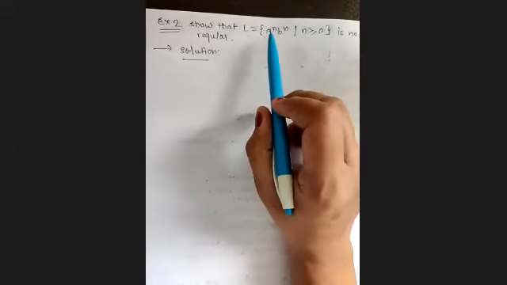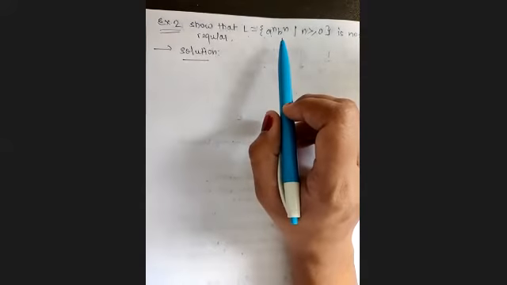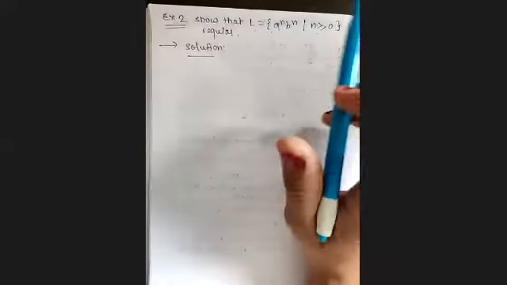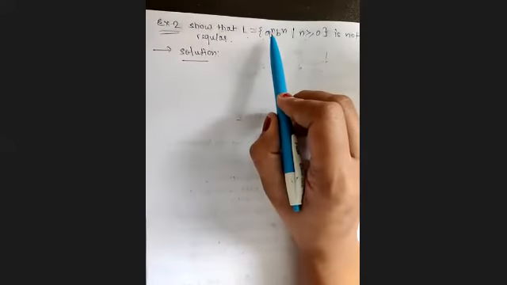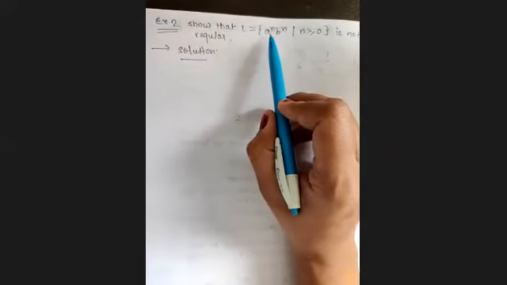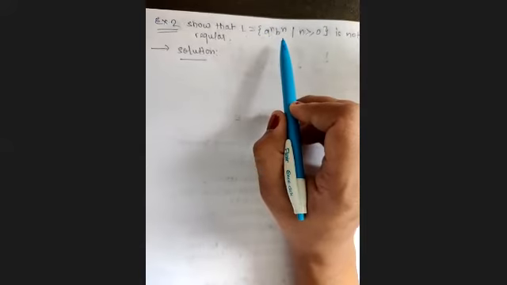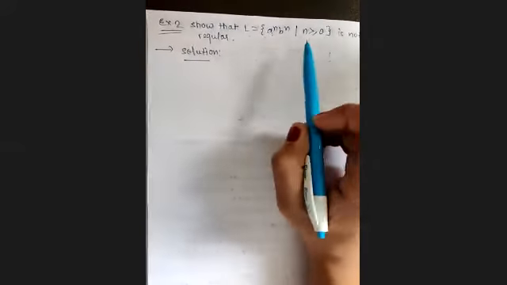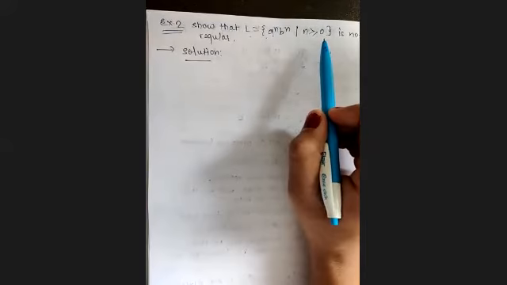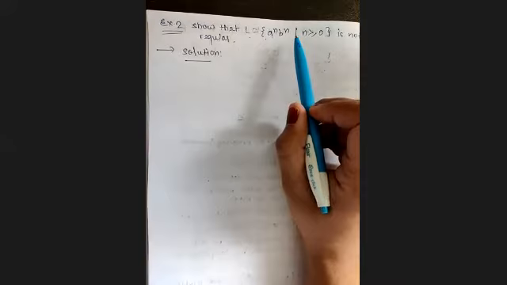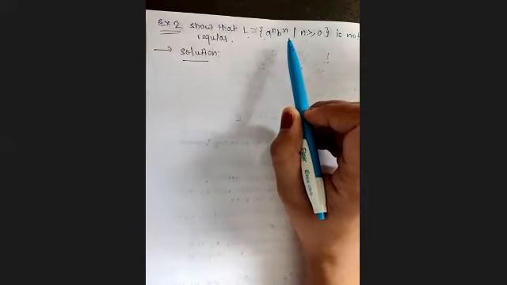The number of a's and b's are equal in the string. Let it be 0, let it be 1, let it be anything. Also, the string always starts with a and always ends with b. So all the a's are compulsorily followed by an equal number of b's. So this is the language given to us.